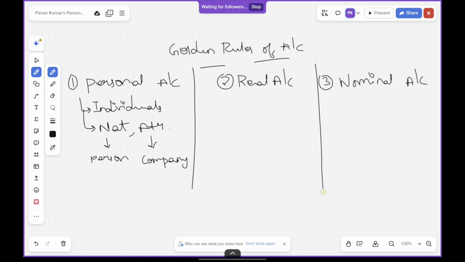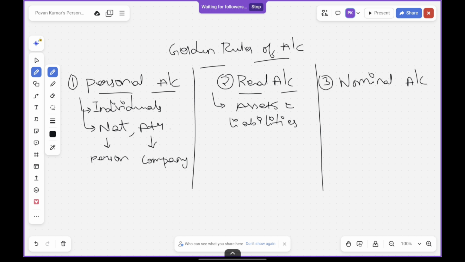Okay, so what is a real account? Real account deals with assets and liabilities. What are assets? Assets are something which actually gives value in return.